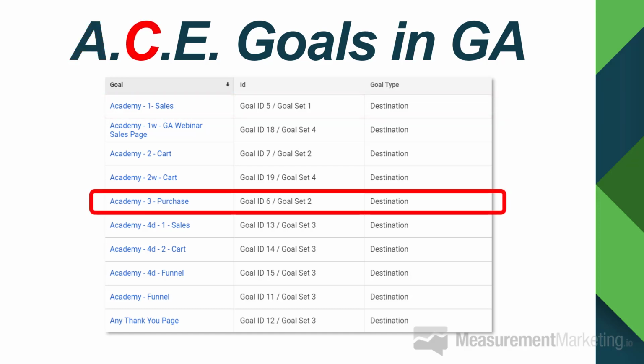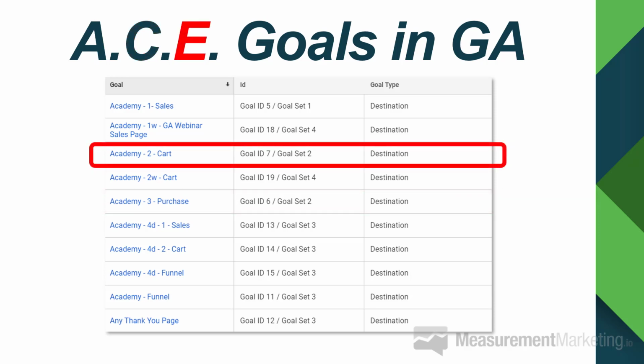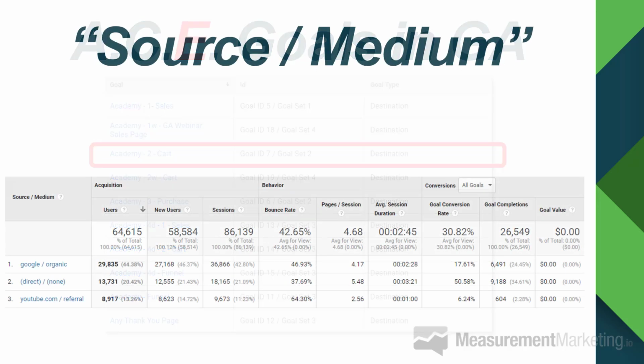Then we have our completion goal. Now, the completion itself is the purchase. So in this case, it's when the thank you page lights up, and we set a goal in Google Analytics to say, great, I'm going to go ahead and make sure that we set that up as a completion goal. But we still have an engagement goal, and the engagement goal is when they see the cart. So we're actually measuring these three primary stages, these three steps as the customer goes from awareness to engagement and then ultimately completing. So we've got our ACE goals set up there.